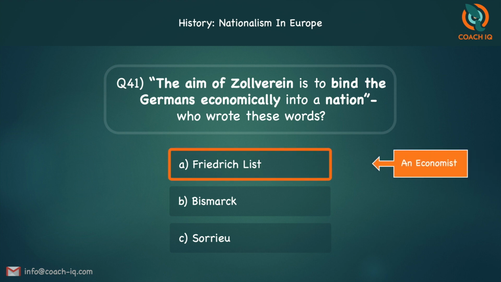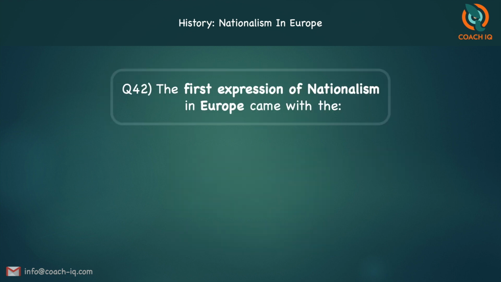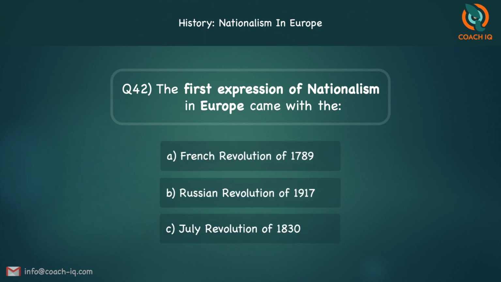He was an economist. The next one, the first expression of nationalism in Europe came with the French Revolution of 1789, the Russian Revolution of 1917, or the July Revolution of 1830. A. The French Revolution of 1789 actually brought the idea of nationalism.